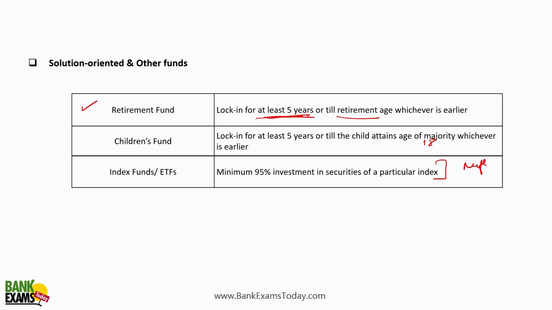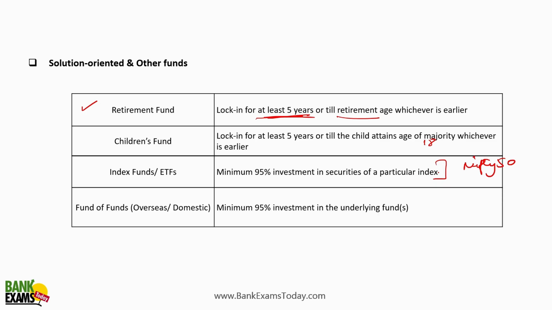That can be Nifty 50, Sensex, right? So 95% of the money should be invested in the index. Funds of fund, 95% investment in the underlying fund. So what the fund manager is doing, the fund manager is investing in multiple other funds, right? So maybe there is 1, 2, 3, 4, 5 funds. The fund manager is investing money in all these funds, right?